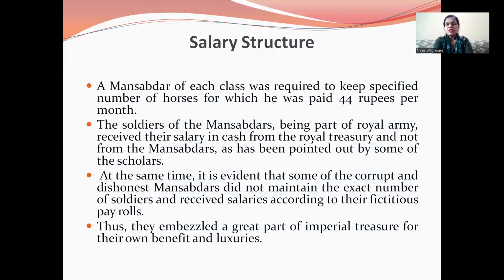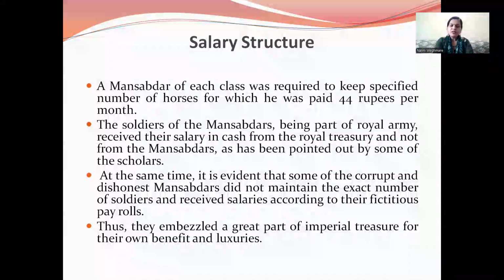A Mansabdar of each class was required to keep a specified number of horses, for which he was paid 44 rupees per month. Then under the salary structure, the soldiers of Mansabdars, being a part of the royal army, received their salary in cash from the royal treasury and not from the Mansabdars, as has been pointed out by some scholars.